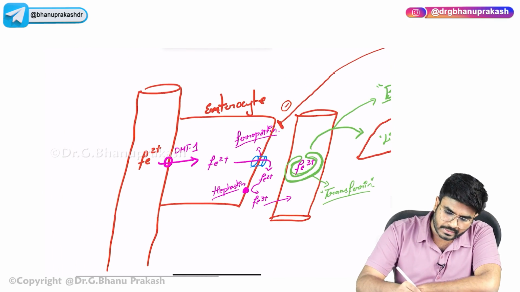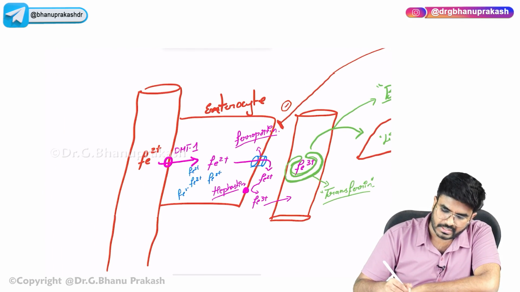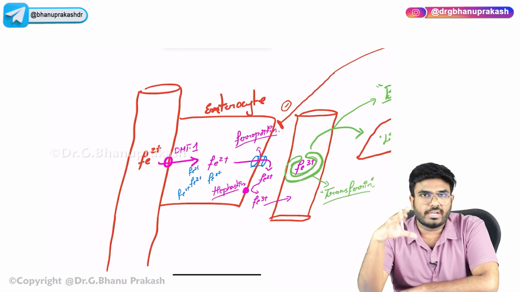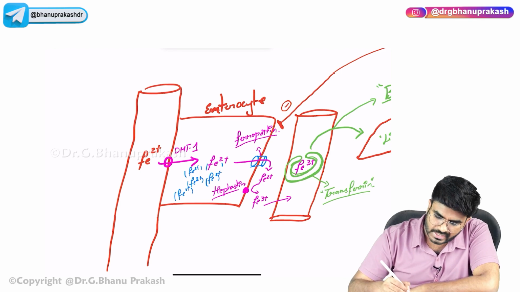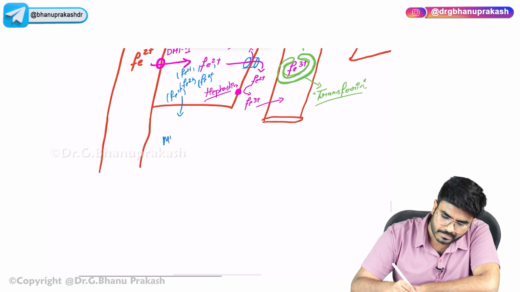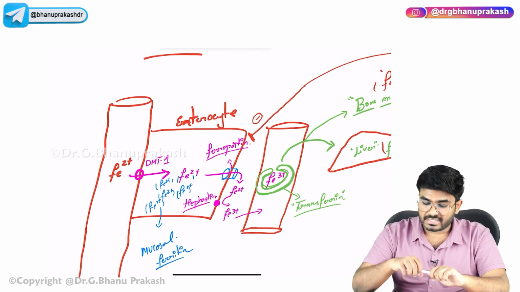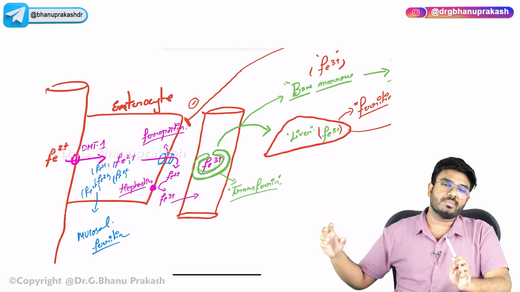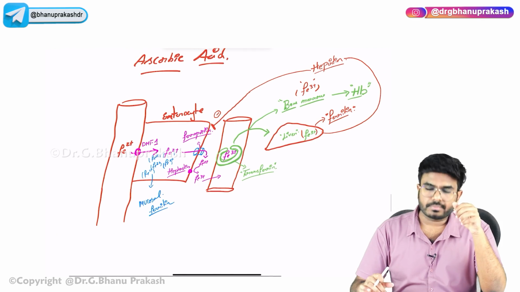So iron is staying where it is, in the mucosa of the duodenum, in the mucosal enterocytes. This iron stored here is not entering the systemic circulation, not entering the real body. This iron is called mucosal ferritin. It's transiently staying over there, and whenever it's needed, it will be taken into the systemic circulation, and from there into the liver. So this is the normal iron absorption.